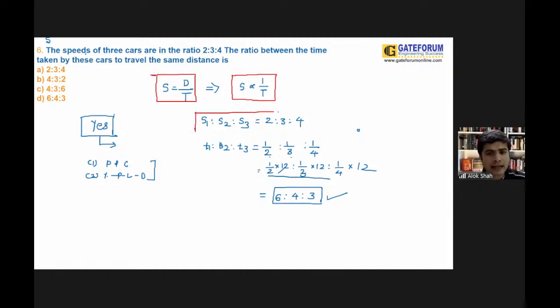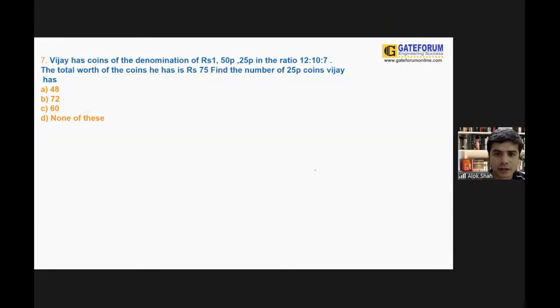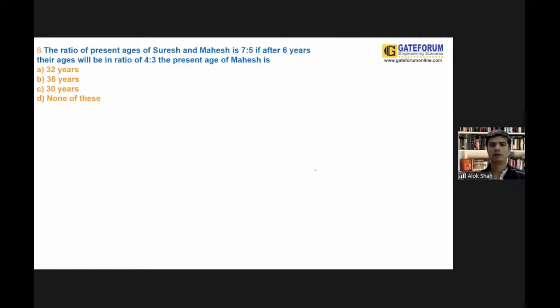So if 3 speeds are in the ratio 2:3:4, their times are in the ratio 1/2, 1/3, 1/4. Then directly you try to find the simplification, and you will get your final answer. Clear, guys? Cool.